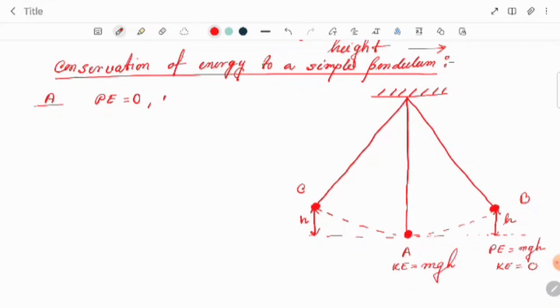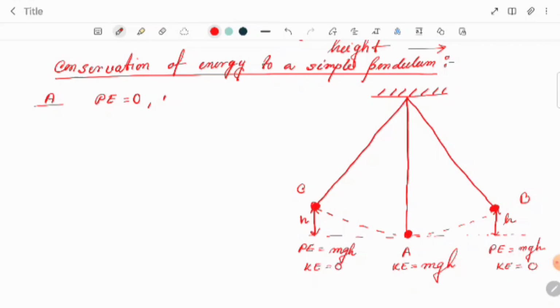Now when it reaches position C, for a fraction of time it will be at rest, and over there potential energy will be mgh. So obviously the kinetic energy will become zero.